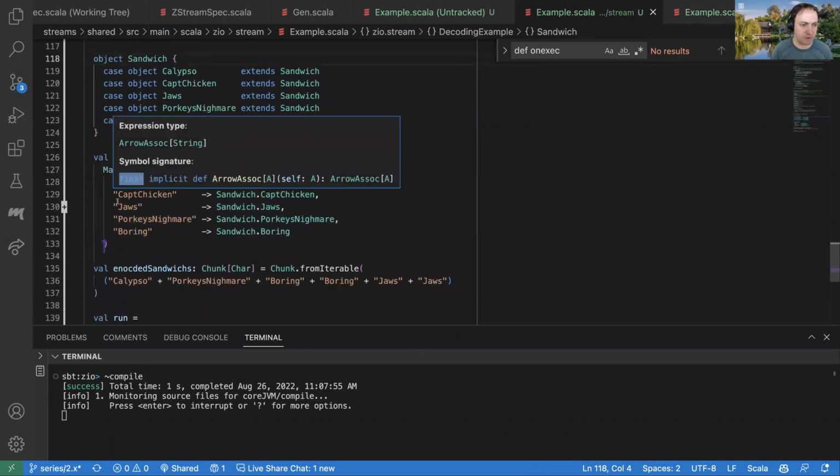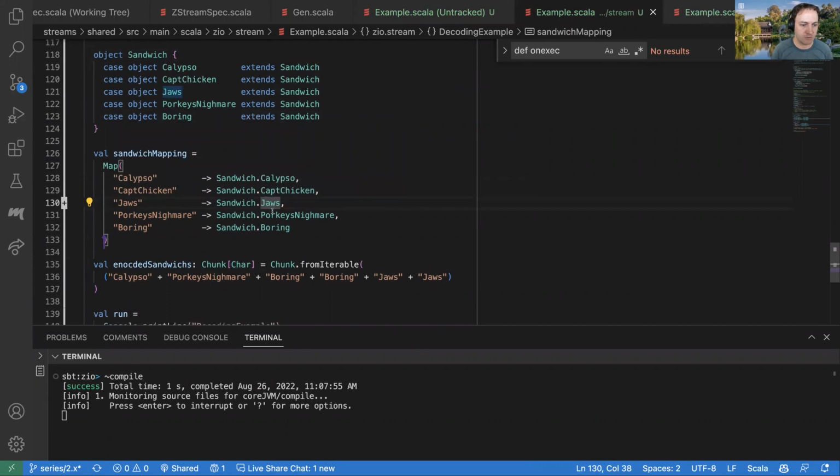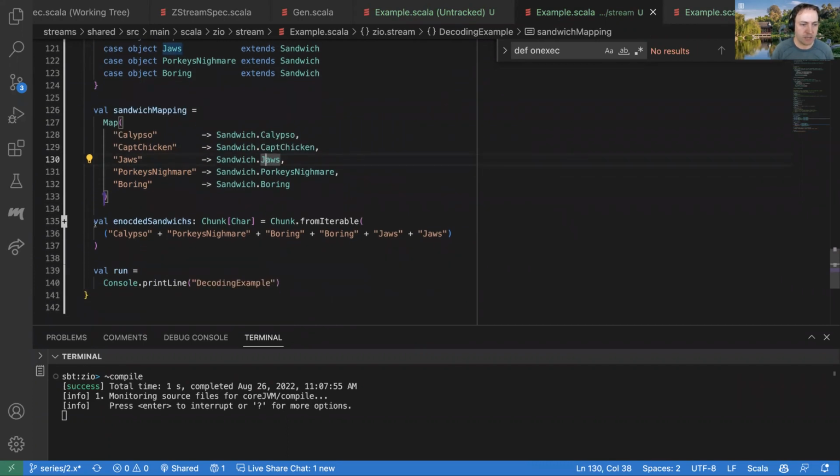We've got our mapping between our encoded and our decoded values. And then Kit has created this chunk that's basically just this chunk of characters that if we decode them, hopefully we can eventually get back to having these sandwiches. But just to demonstrate it for ourselves right now, if we just print this out,